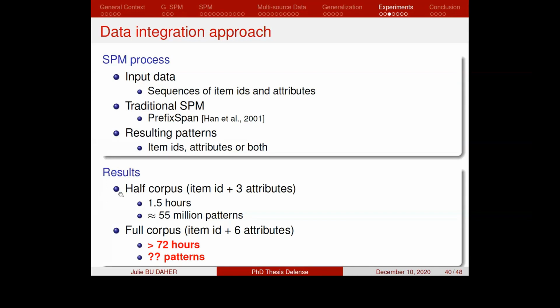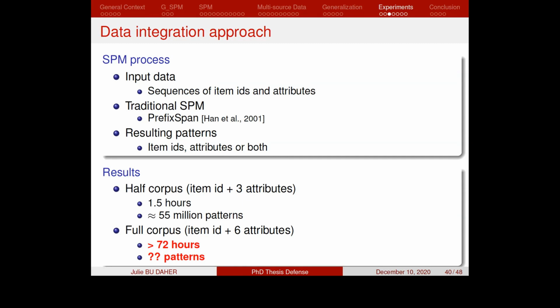We have conducted 2 main experiments on this data integration approach. The first experiment is conducted on half of the corpus, which contains item ID with 3 descriptive attributes. The execution of the program with this corpus has taken 1.5 hours, and it has generated around 55 million patterns. The second experiment has been performed on the full corpus, which contains item ID with 6 descriptive attributes.